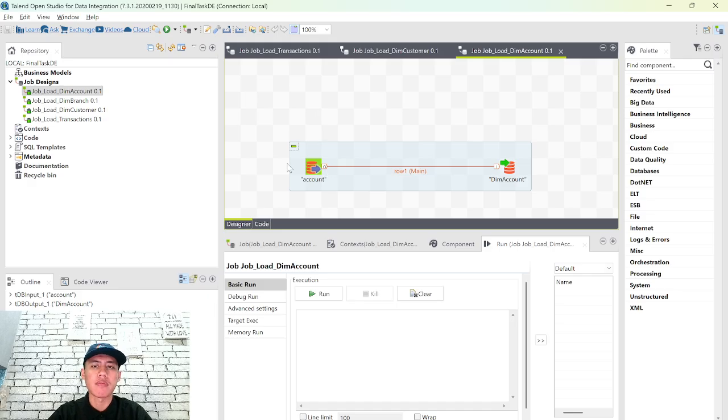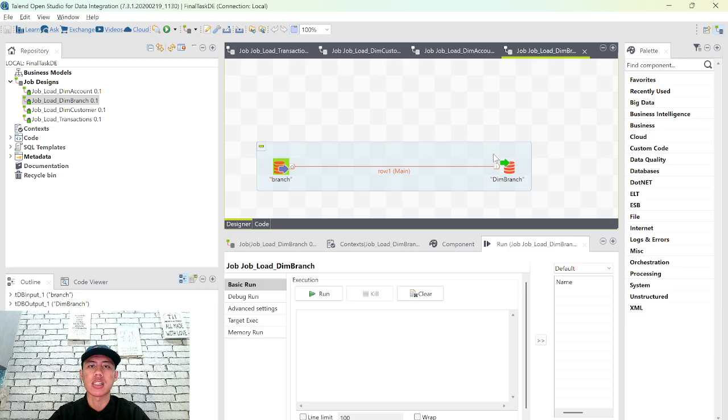So basically, the load from the account to dim account is quite easy, and the load from branch to dim branch is quite easy, because from the data source to the data target, or from the input data to the output data, is basically the same. There is no change of data type.